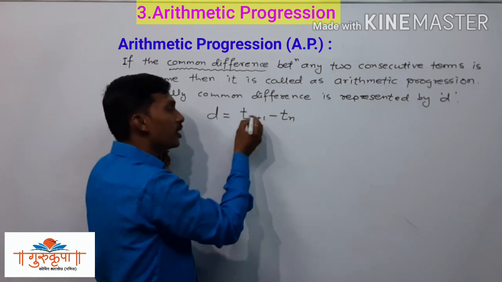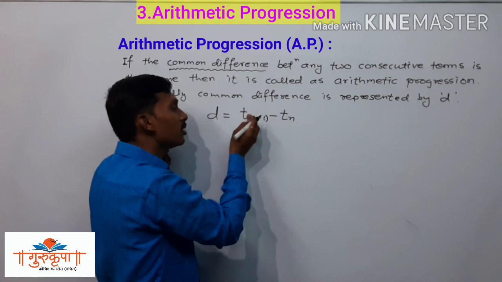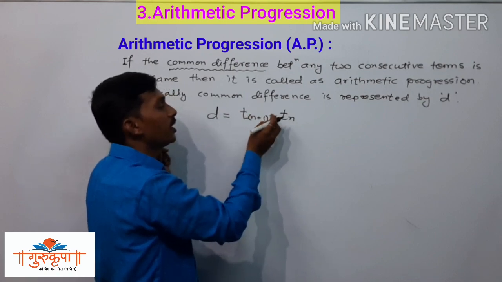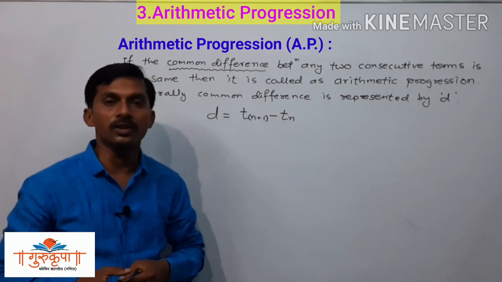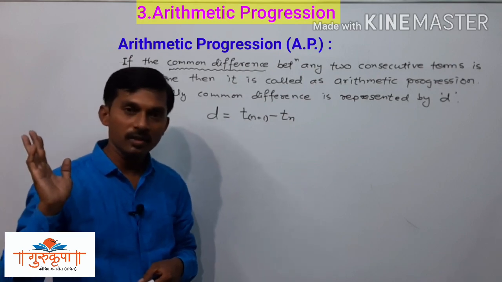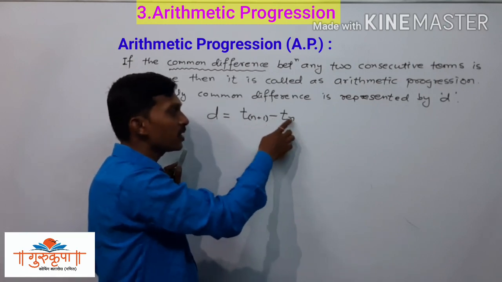Tn plus 1, that is the number of term, Tn plus 1, minus the number of term Tn. For example, if you have the fifth and sixth term given, then we have to subtract the smaller term from the bigger term, that is T6 minus T5.